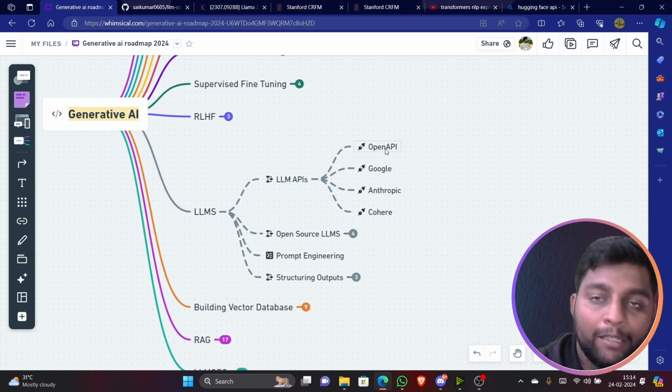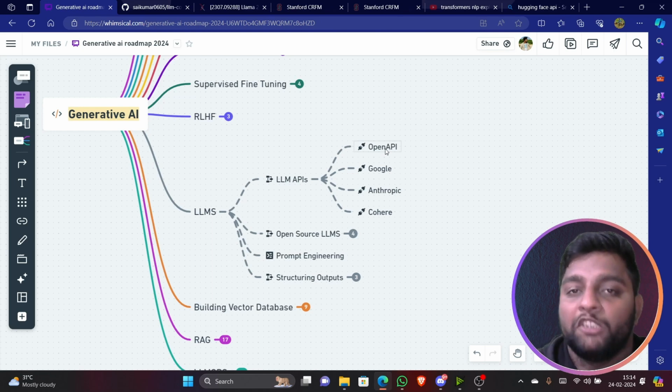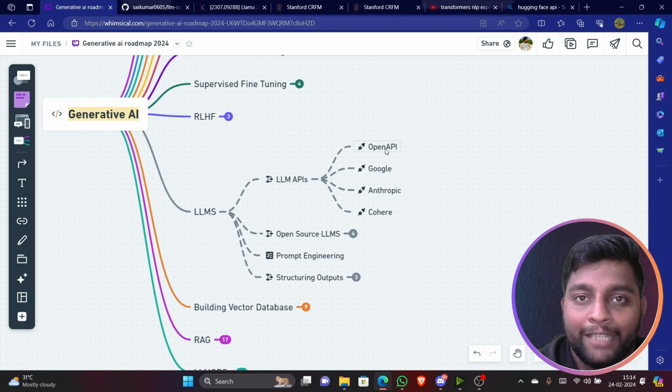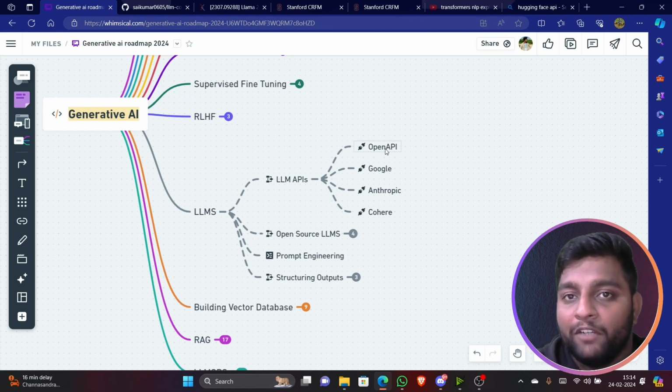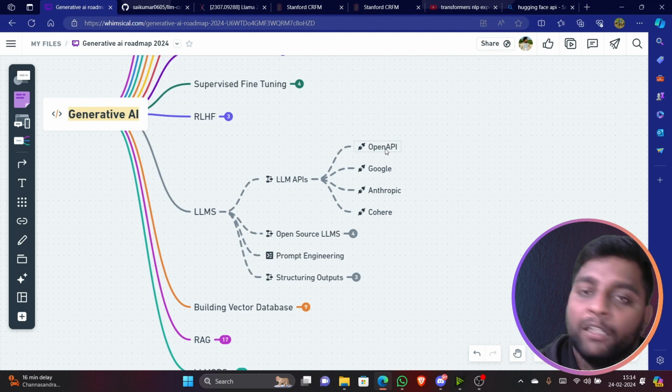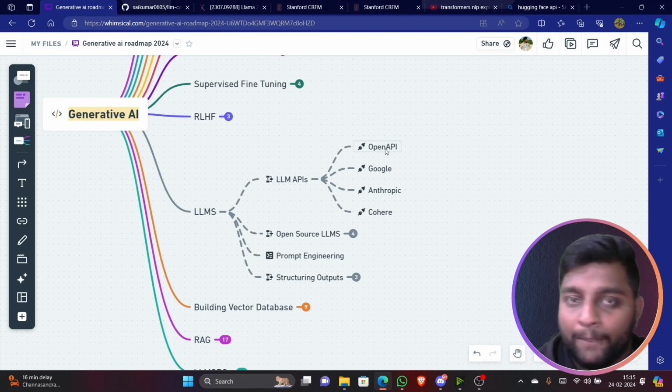The model is fine-tuned with the dataset which you give. Then it will hit the OpenAI API. For that model to run you require the API, right? So the backend will trigger the API request, and that API will check the fine-tuned model which we have created, pick out the result from that model, and give us the output. This is how normal LLM APIs work.